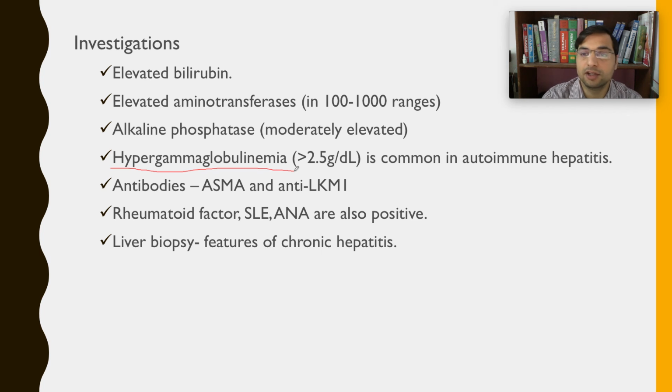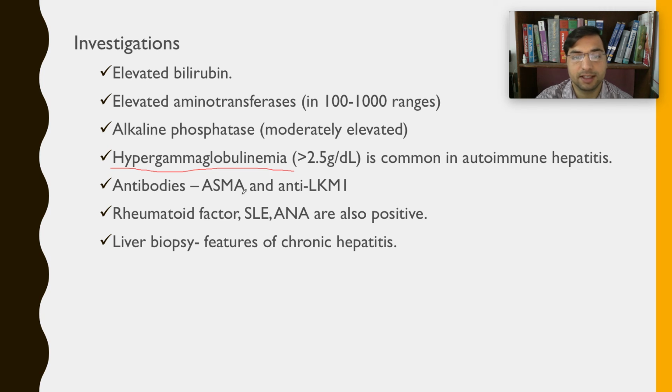That is why the ratio of albumin and globulin changes. It is reversed in chronic liver diseases and in autoimmune hepatitis. So the globulins will be raised, hypergammaglobulinemia, more than 2.5 grams per dL, right?